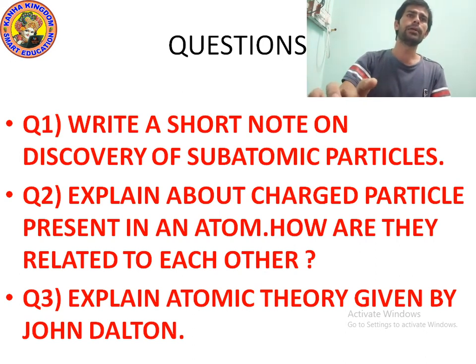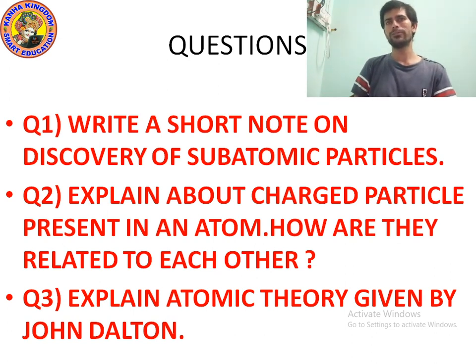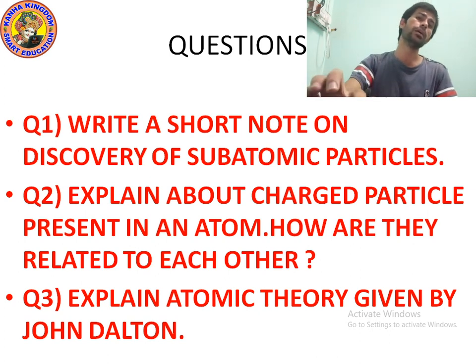And how are they related to each other? We know that the number of protons is equal to the number of electrons, and the number of protons is equal to the atomic number. And what is the mass number? If we add protons and neutrons, we get the mass number.